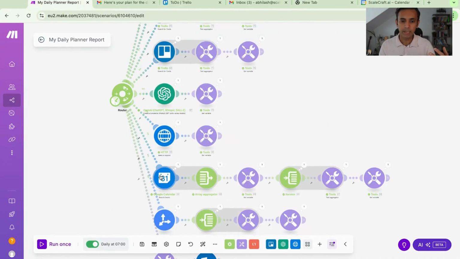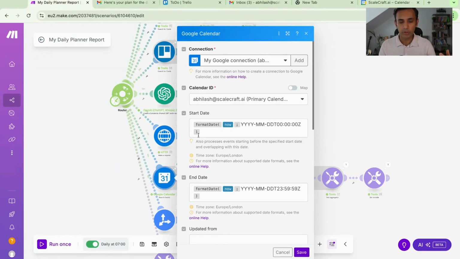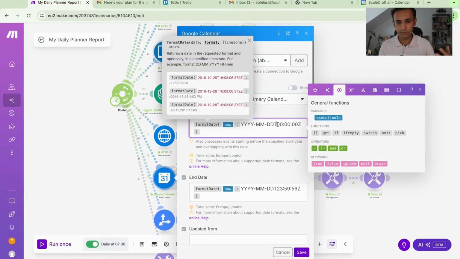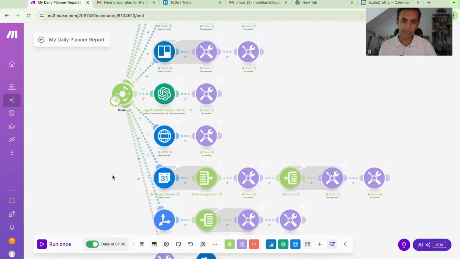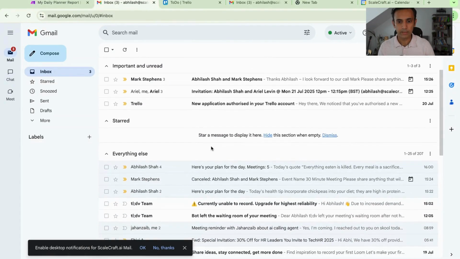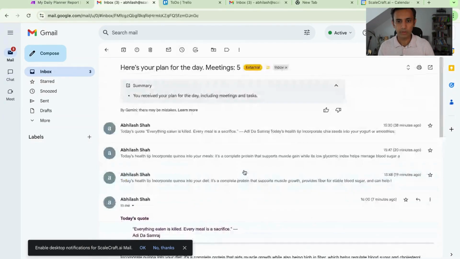Next, I am using Google Calendar, where it's pulling all the meetings for the day. So between now, which is today's date, starting from 00:00, which is the start of the day, and the end of the day, which is 23:59:59, it gets all the meetings in between that time for the day. We are taking the meeting count because I'm also adding it to the subject just to tell me that this is my plan for the day. As you will see here, "Here's your plan for the day, and there are total 5 meetings." That's the kind of subject that I have added.